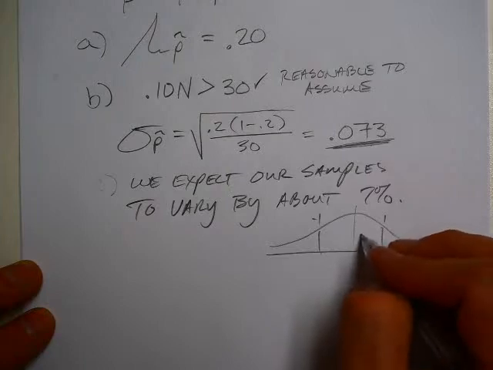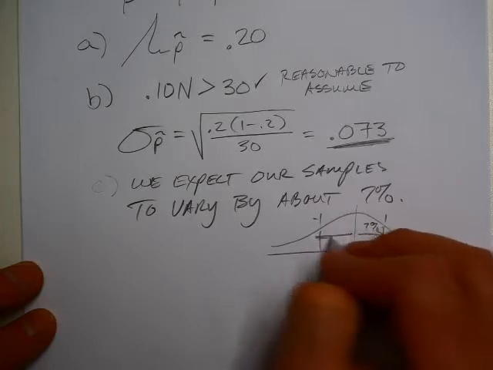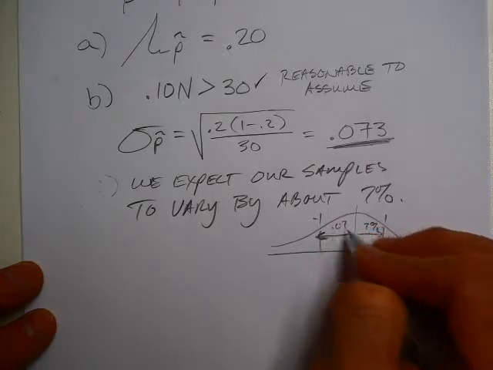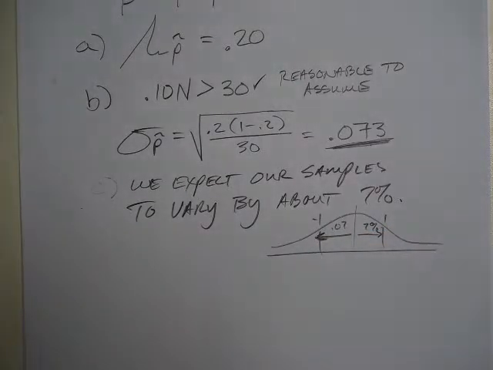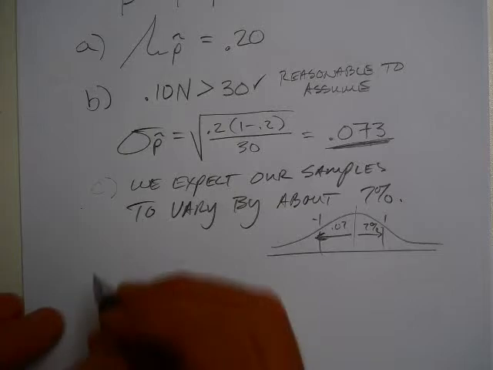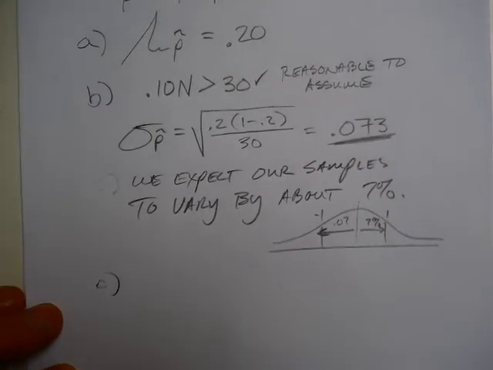So that actual distance is 7% roughly, 0.07. So our number of orange is going to vary normally about 7%. Well, if it's normal, right? So the next question is, is it normal? How do we check for normality?